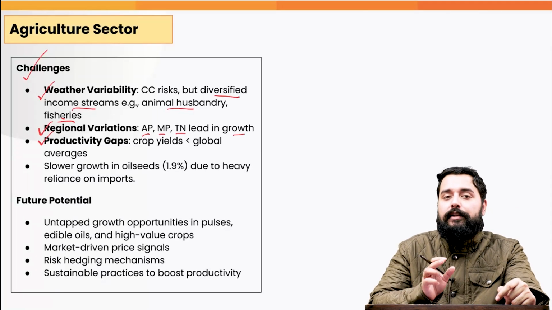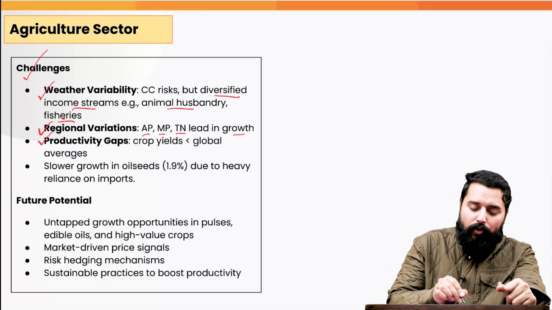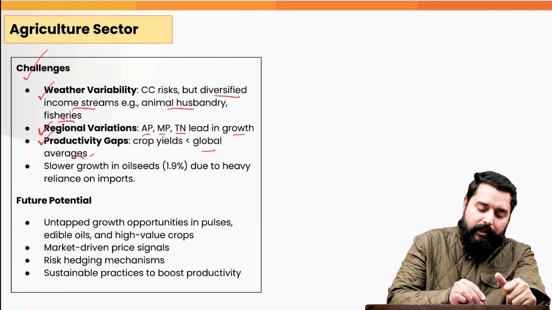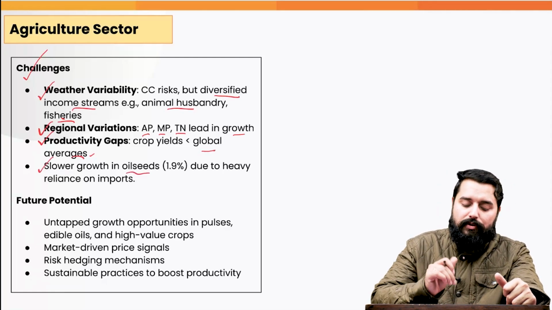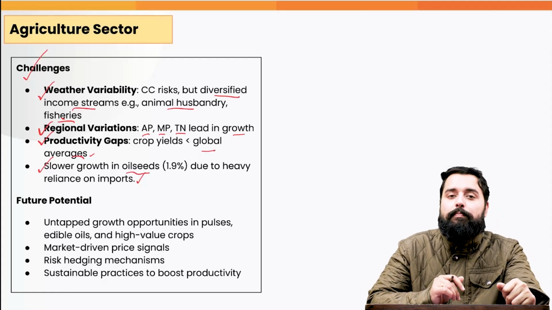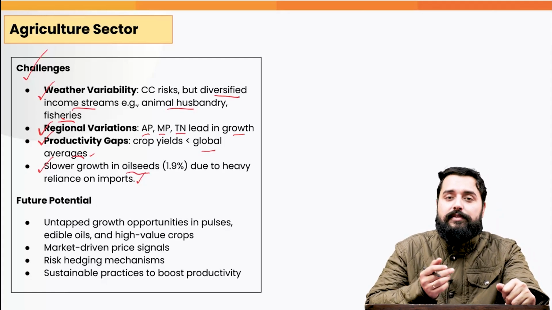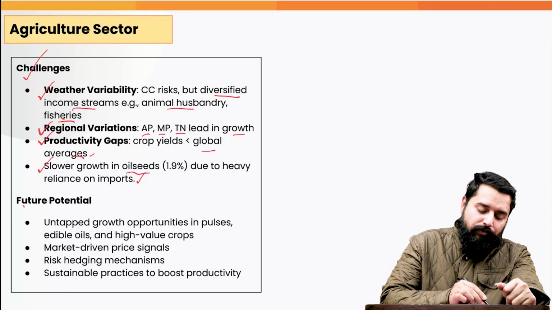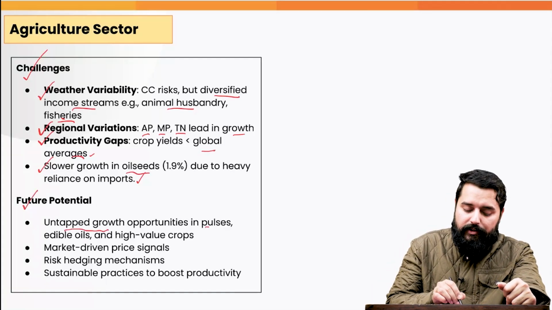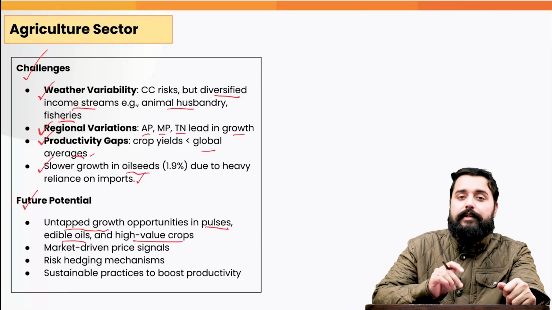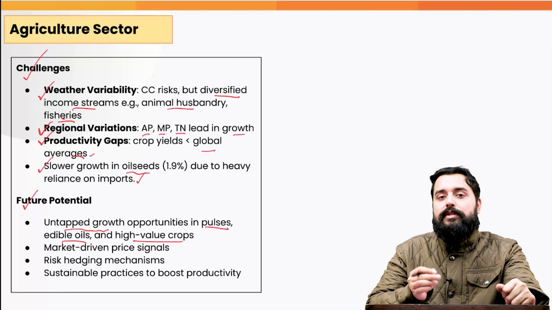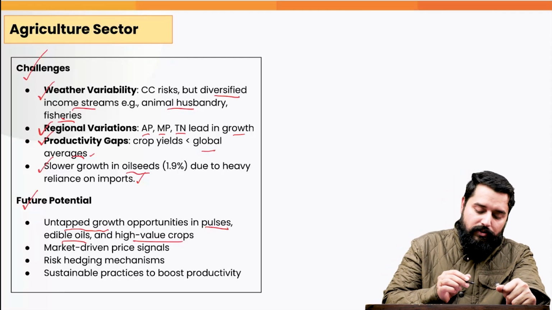The crop yields in India are lower than the global averages. Plus, there has been a slower growth in the production of oil seeds, and it is mainly due to the heavy reliance upon imports and the heavy production of cereals in India. There is a future potential also. The survey suggests that there are untapped growth opportunities in pulses, edible oils, and high value crops, which will make agriculture remunerative and reduce the imports of oil seeds also.